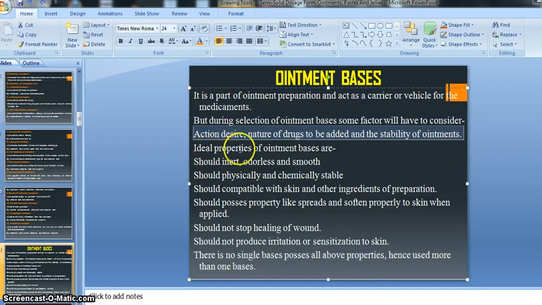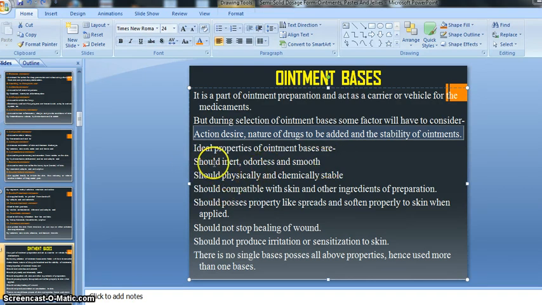There are also some points given for the ideal properties of an ointment base, means some properties are given. If our ointment base possesses all these properties, then we will call our ointment base ideal, meaning suitable for our preparation, I mean for our drug and other excipients, right? So let's see what the ideal properties of our ointment base are.